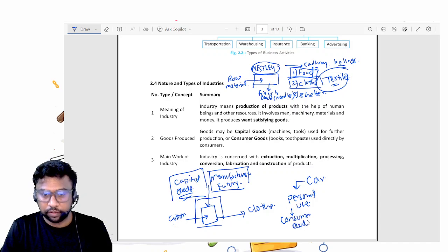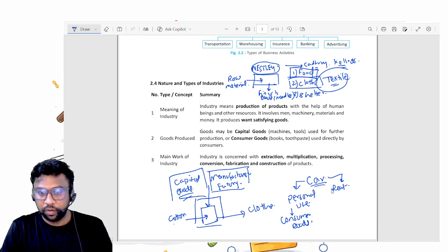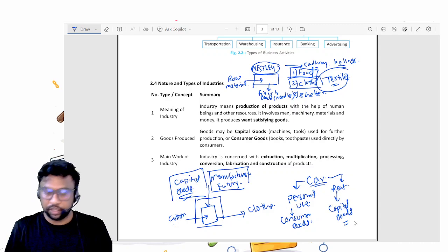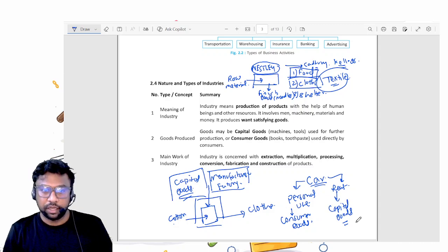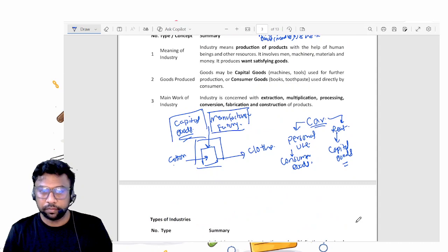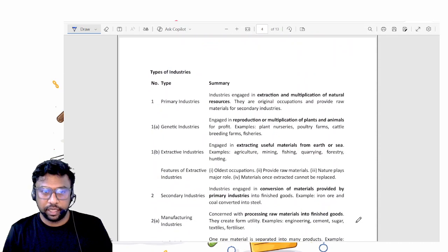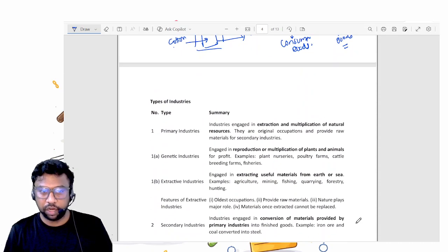But if you are giving this same car on rent and earning rental income from it, then this car is a capital good for you. Hope you have understood this concept of capital goods and consumer goods. Then we will see what the industries are by type.